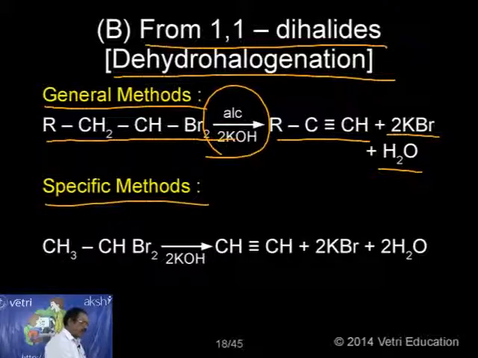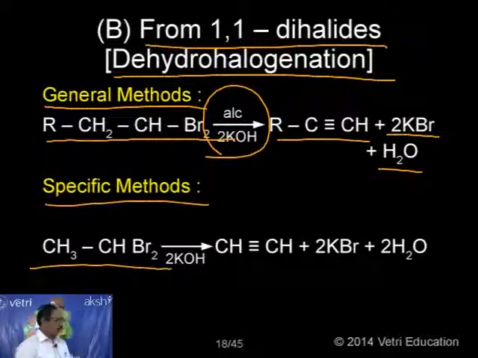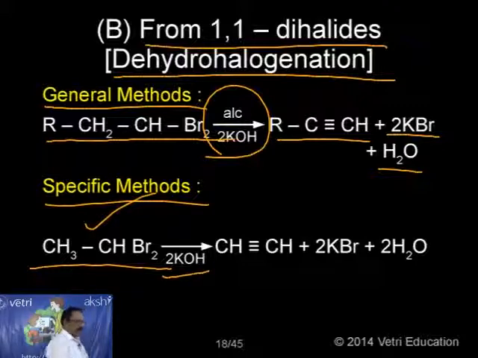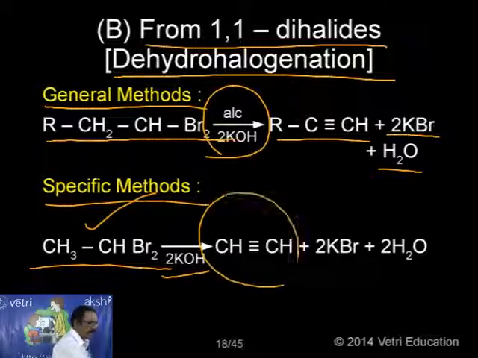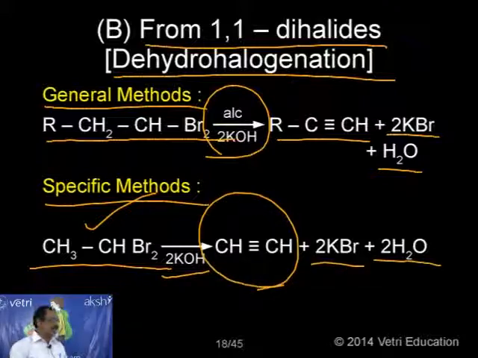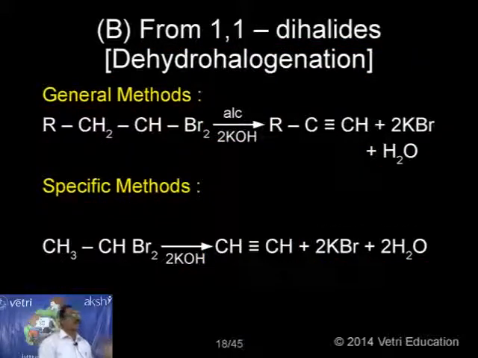Now for a specific example under this, let me take 1,1 dibromoethane. This is the compound. On treatment with alcoholic KOH, the corresponding acetylene is formed along with KBr and water. This is another most important point. So either from a gem dihalide or from a vicinal dihalide, we can prepare the corresponding alkyne.